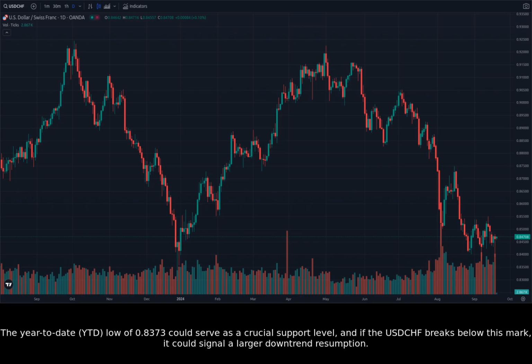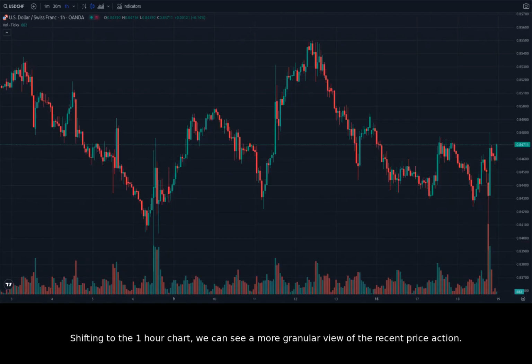The year-to-date YTD low of 0.8373 could serve as a crucial support level, and if the USDCHF breaks below this mark, it could signal a larger downtrend resumption. Shifting to the 1-hour chart, we can see a more granular view of the recent price action.